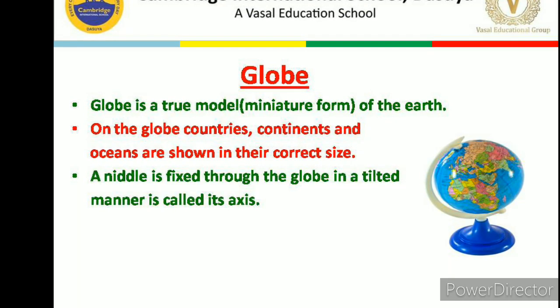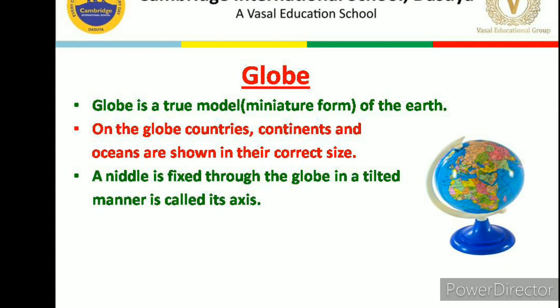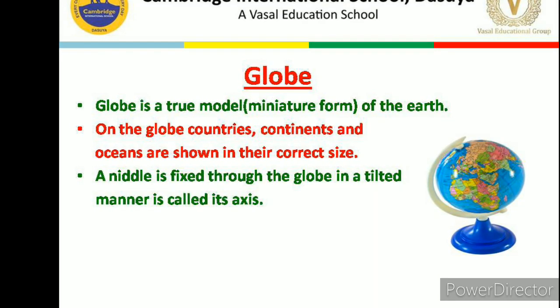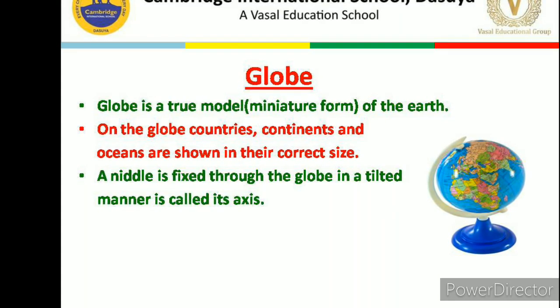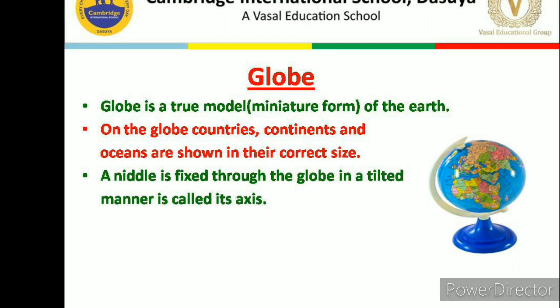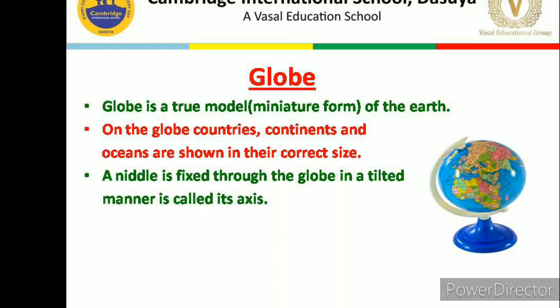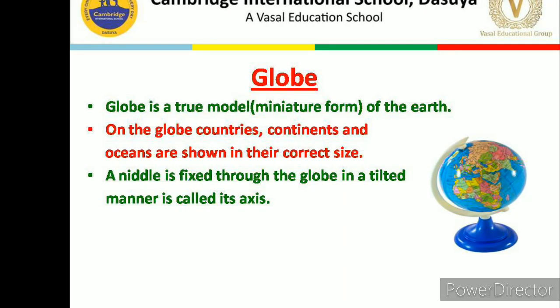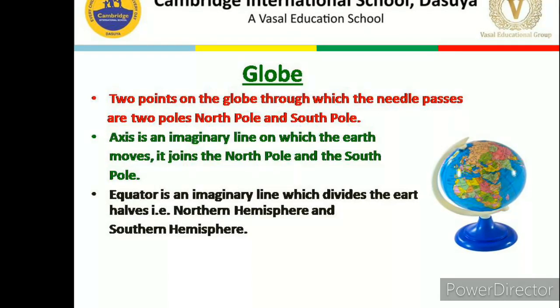A needle is fixed through the globe in a tilted manner, which is known as its axis. As you can see in this globe also, the globe is a little bit tilted and it is fixed to a needle. A needle is passing through it, which is known as its axis.